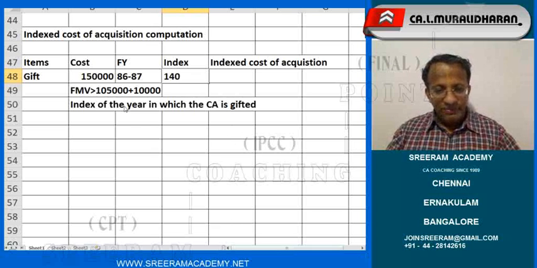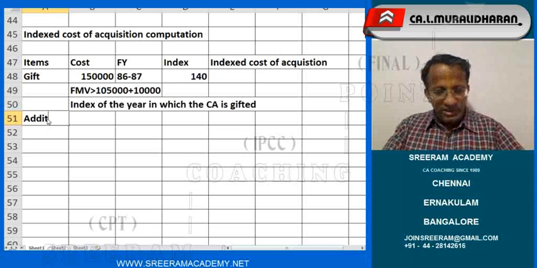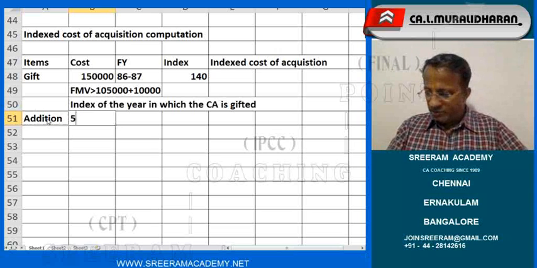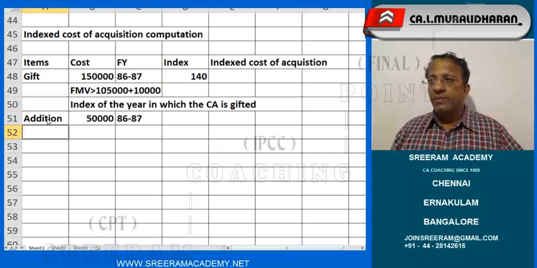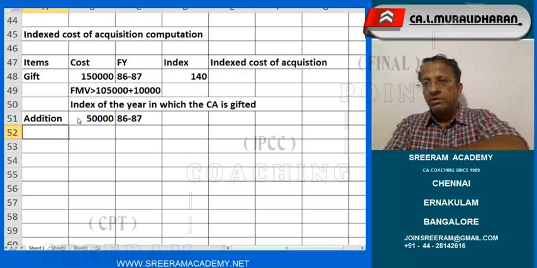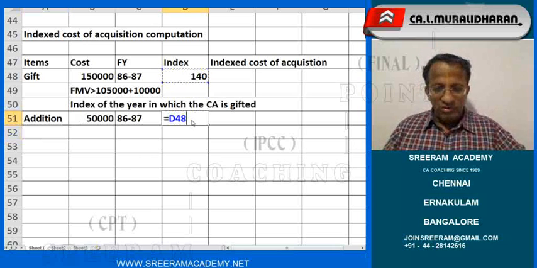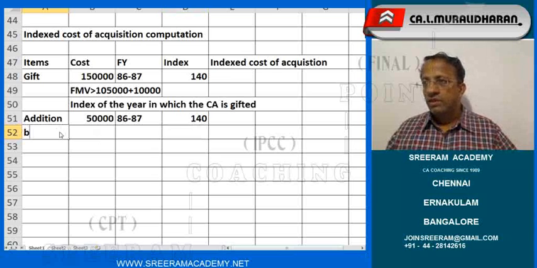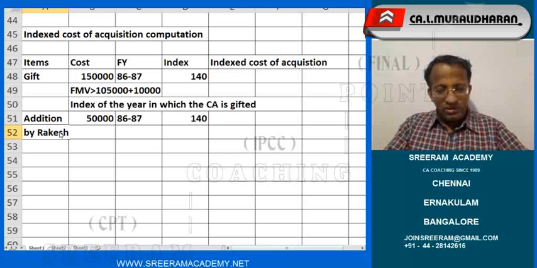So, now let us take up the next one. Then, addition. How much is the addition? 50,000 is the addition. The same 86-87 only, because the addition was made before it was gifted. So therefore, 140 only we have to take up. Correct? This is addition by Rakesh.